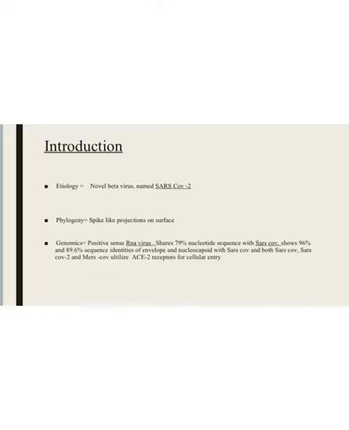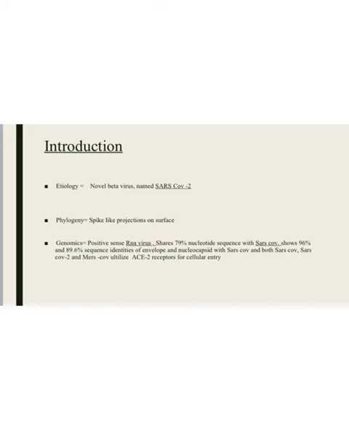We have the etiology: the cause of the disease is a novel beta virus. That means it's new, and it's named SARS-CoV-2. Then we have the phylogeny. It has some spike-like projections on its surface. Then we have its genomics. It's very similar to SARS-CoV, an already discovered virus, and you have some 79% nucleotide sequence resemblance with SARS-CoV. And you can see you have very much resemblance of the envelope and nucleocapsid genomics with that of SARS-CoV.